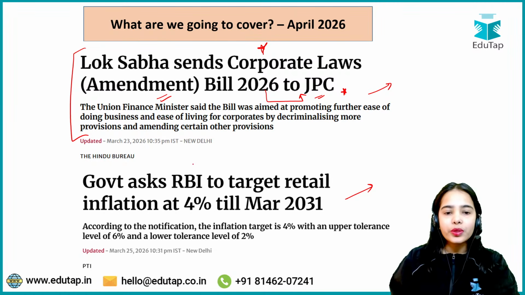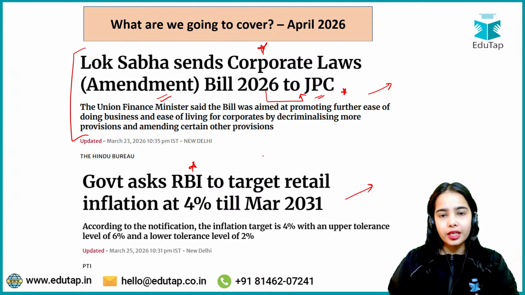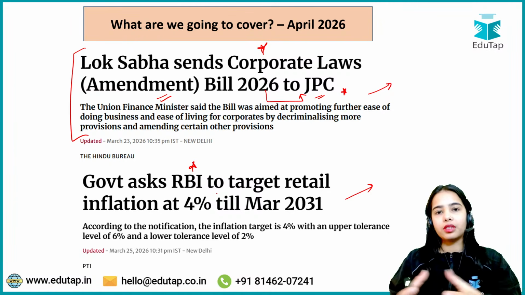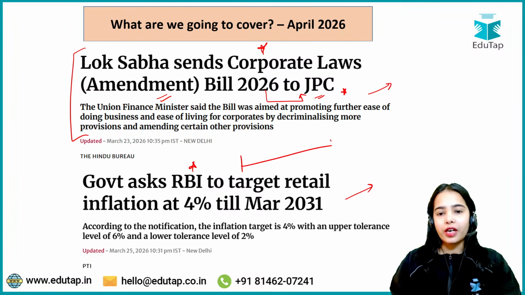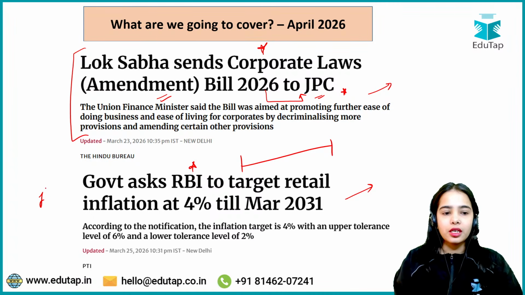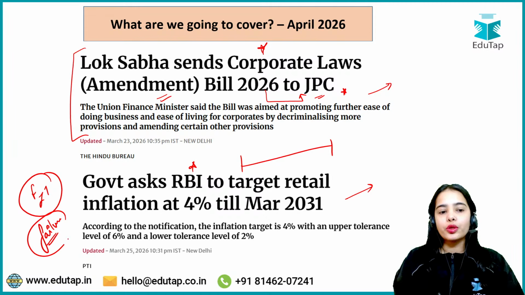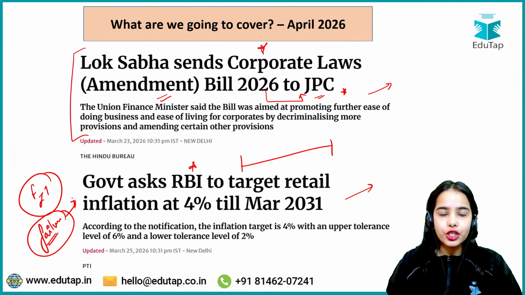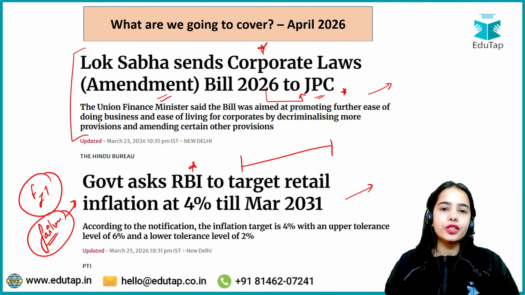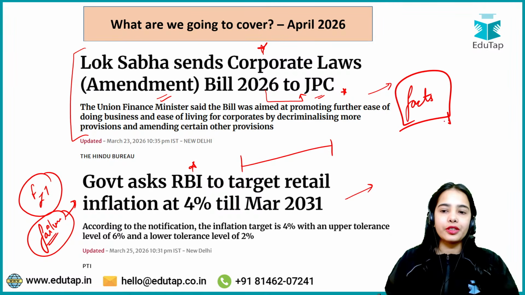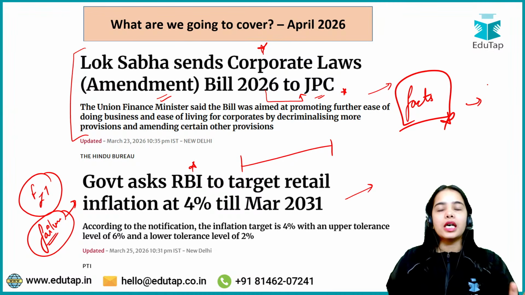The next news article that we have to discuss is regarding the retail inflation target that has been stated for the period of 5 years. What is the background regarding inflation, the flexible inflation targeting? We will discuss when it will be considered that the RBI has failed to follow the inflation target. All of this we are going to discuss in today's session, and the important facts are going to be discussed. What you have to remember, I will inform you.